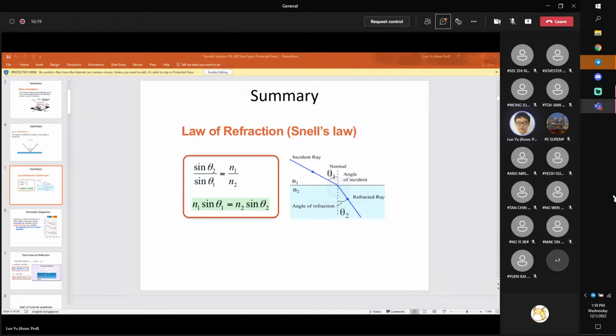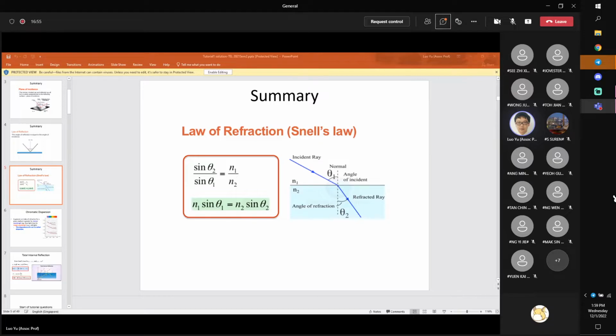Okay, good. So now let's look at the law of refraction. The law of refraction tells us that the sine of the incident angle divided by the sine of the refracted angle is always equal to a constant. This is the law of refraction. Mathematically, n1 times sine theta 1 always equals n2 times sine theta 2, with theta 1 and theta 2 as the incident angle and the refracted angle respectively.